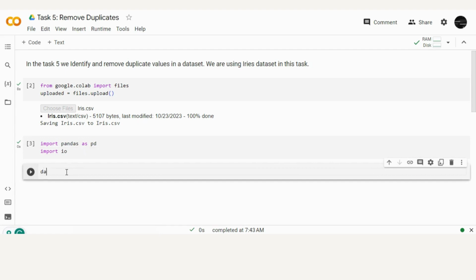And now I'm saving my iris.csv file into a data frame for better access.